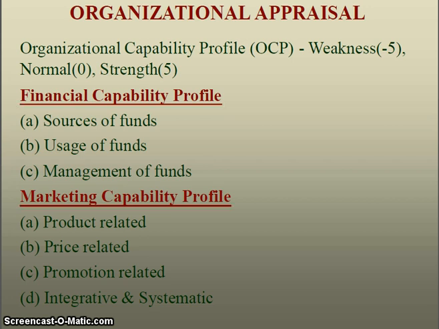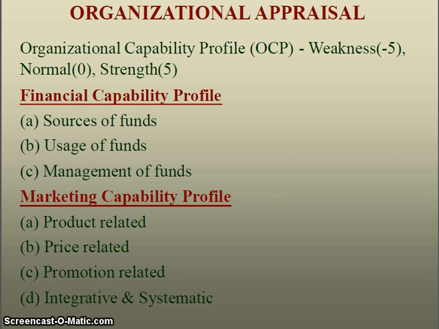If they have excellent sources of funds that they can generate quickly and at lower cost, that is considered a strength of the organization, and they will get 5 score. If they are very weak in sourcing funds, then they will get -5. If neither weakness nor strength, then that will be 0.